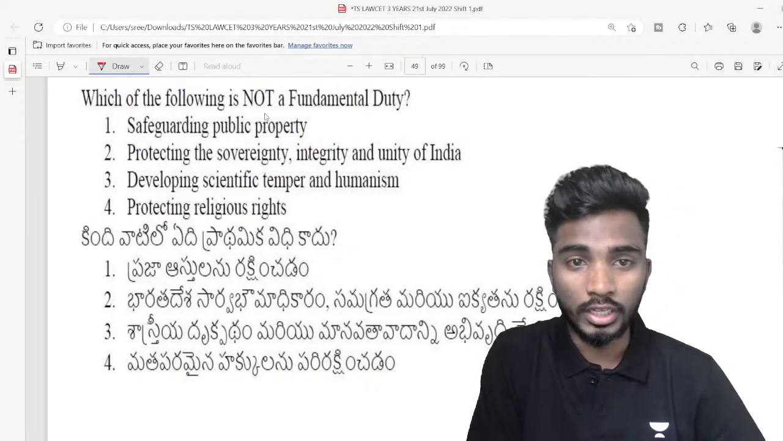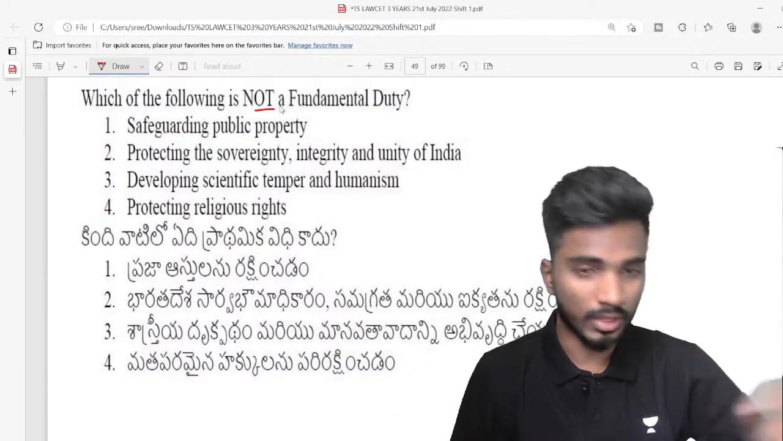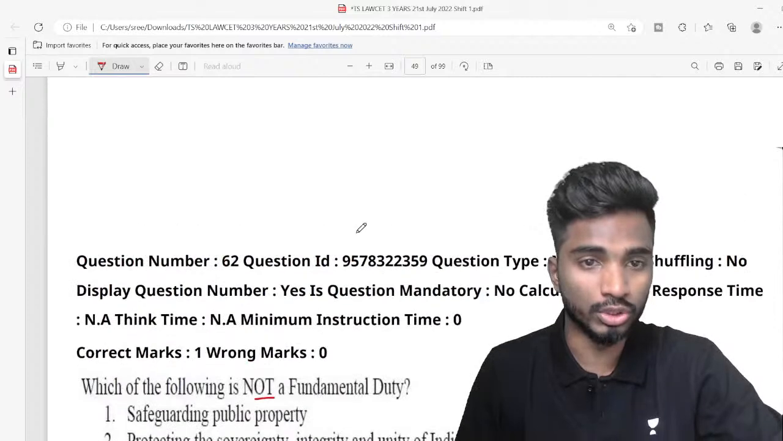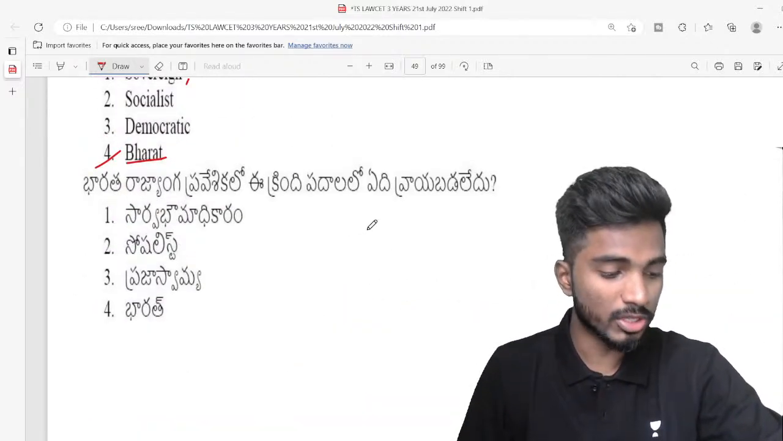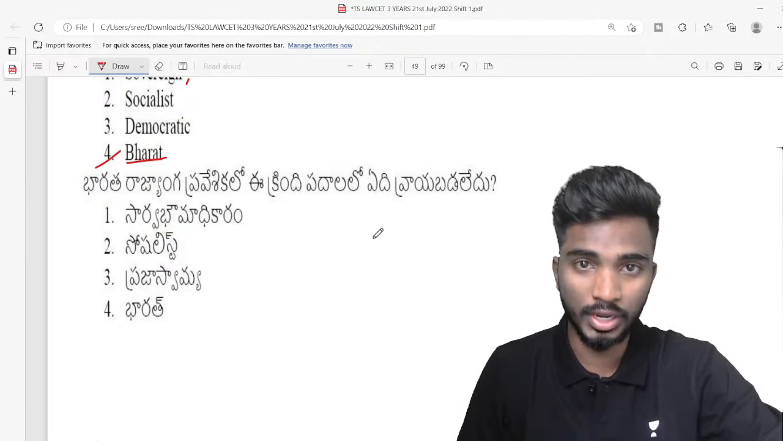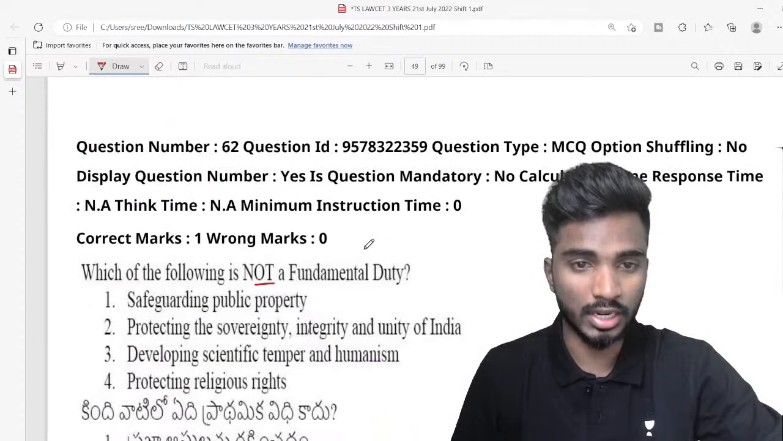Which of the following is not a fundamental duty? Uma, sovereign is already used, Uma. Republic's first adjective is sovereign. So please go and refer to the preamble. The word is already used, Jason. So Bharat is the right answer.